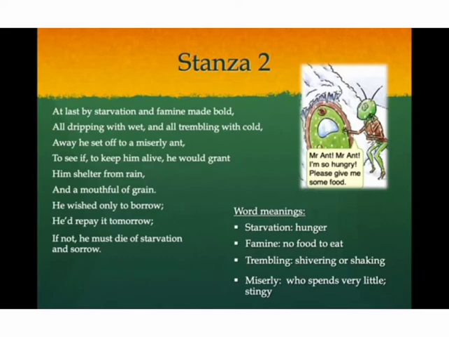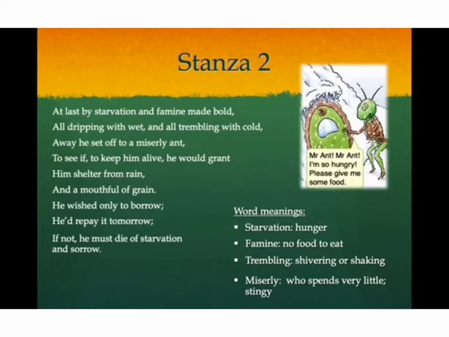At last by starvation and famine made bold, all dripping with wet and all trembling with cold. Away he set off to a miserly ant, to see if, to keep him alive, he would grant him shelter from rain and a mouthful of grain. He wished only to borrow, he would repay it tomorrow. If not, he must die of starvation and sorrow.